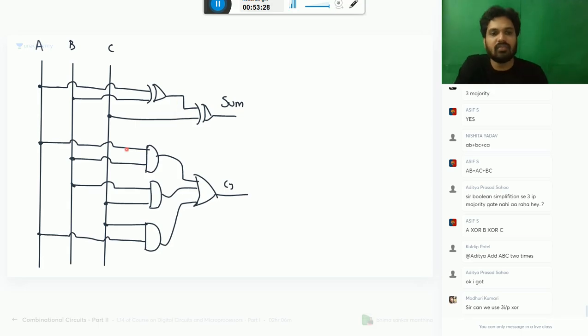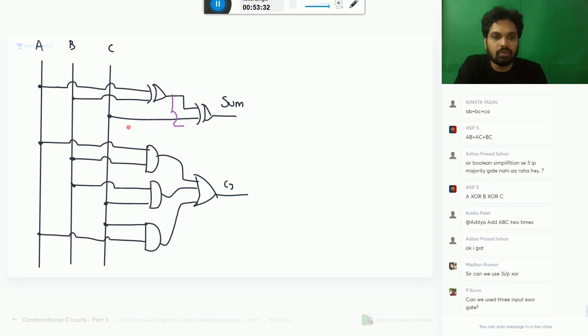There is another way to draw the carry. What is that? A XOR B into C plus AB. This will also give your carry.